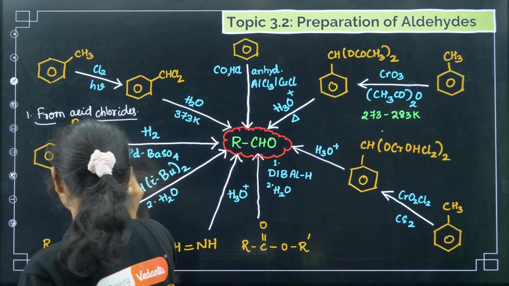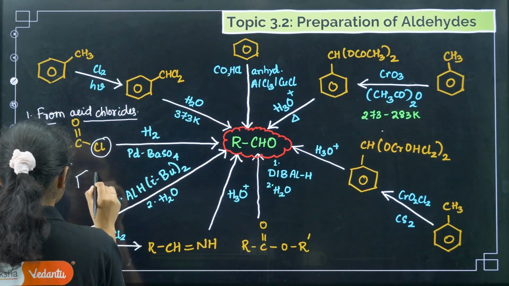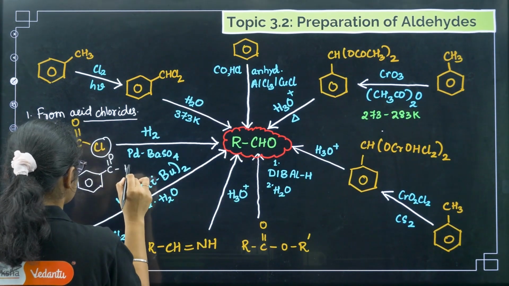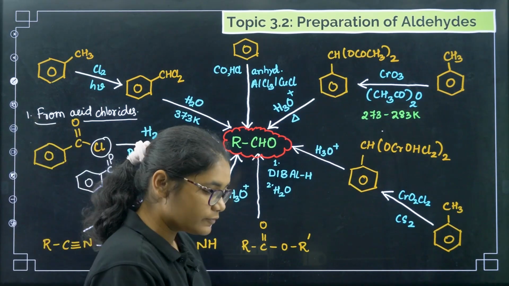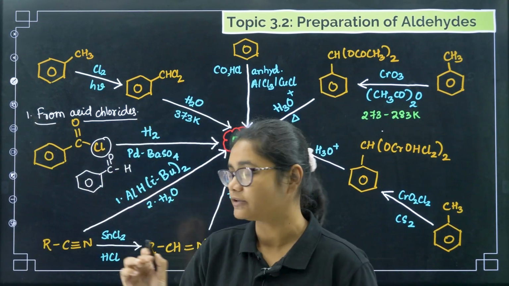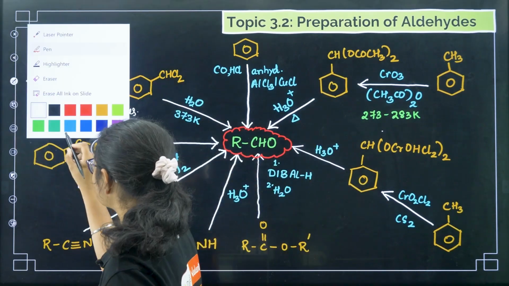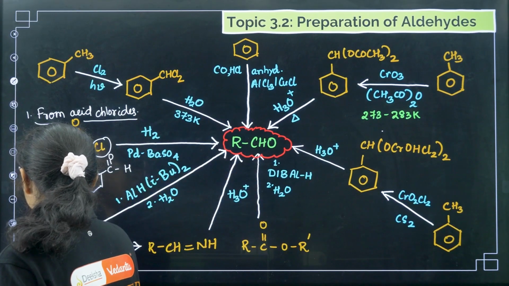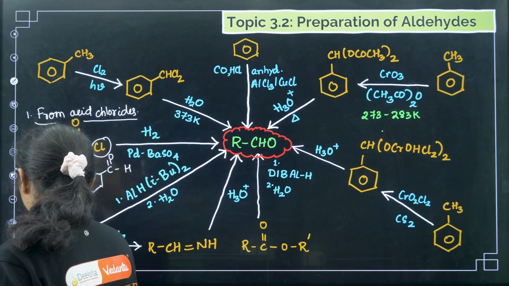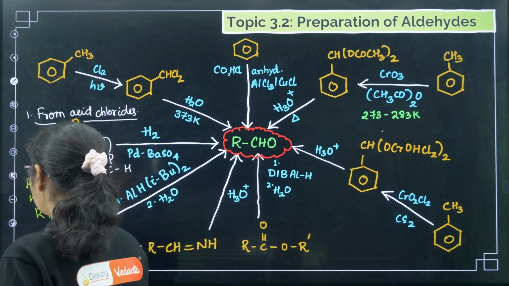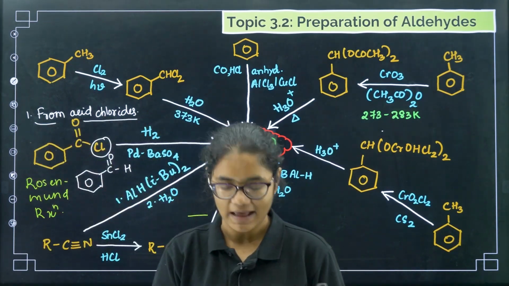If you treat this one, then I will get here benzene ring with CO and H. Clear? Now this reaction has a name reaction, means it has a particular name. This reaction is called as Rosenmund reaction.